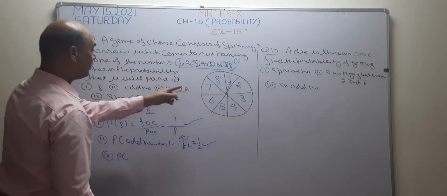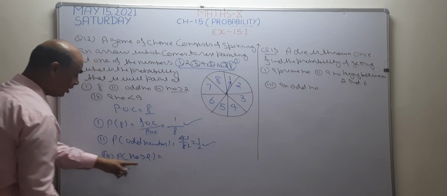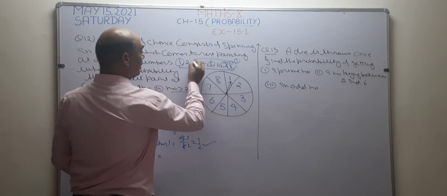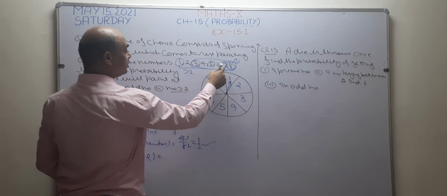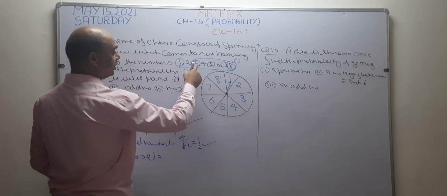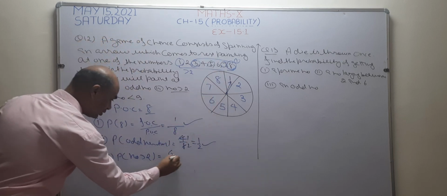find the probability of a number greater than 2. I am going to check how many numbers are there which are greater than 2. So these all numbers are greater than 2: 3, 4, 5, 6, 7, 8. All these numbers are greater than 2. So I want to count how many numbers are there: 1, 2, 3, 4, 5, 6. So the answer becomes 6 by 8.